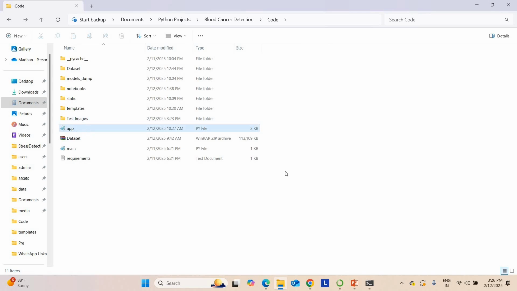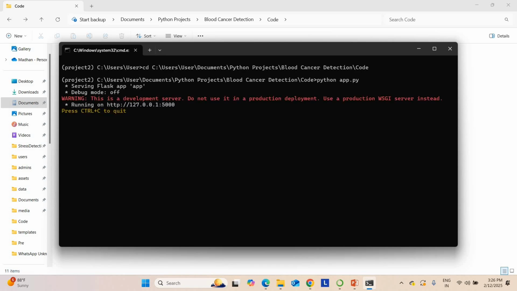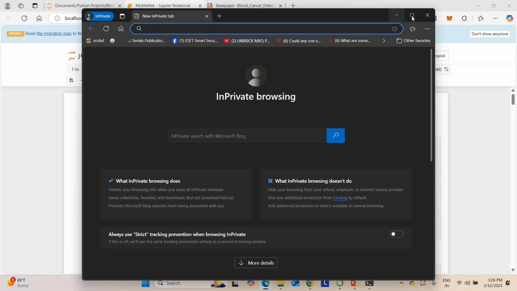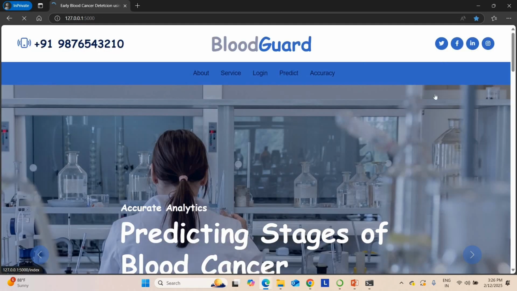This is the project main code, app.py. I have to type python space app.py. Once I type python app.py, it will run the code and give the web application link. If there is any error, it will show the error, or else it will give the overall website link. This is the link. After copying the link, I am going to paste it in a private window. Just pasting the link is enough. Once pasted, it will give the website. This is our project website.